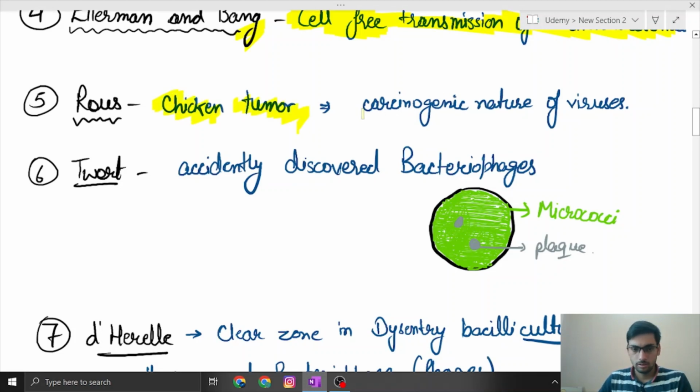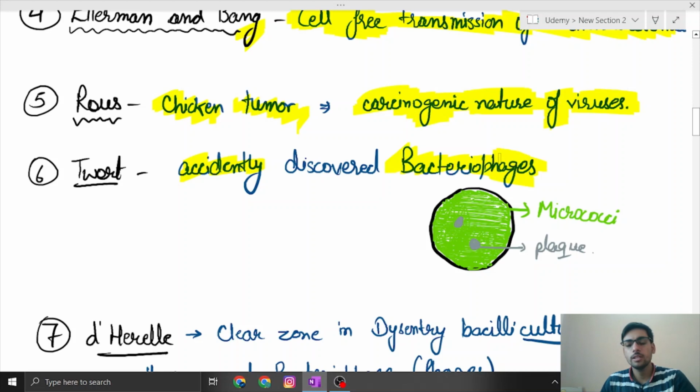Similarly, he passed this microorganism through a filter paper, but the filter failed to stop those microorganisms, and they passed and caused cancer in other chickens also. That's how he proved that these viruses, though he didn't know the name of the virus then, are particles able to cause cancer also. Then comes Twort into the picture, who accidentally discovered bacteriophages.